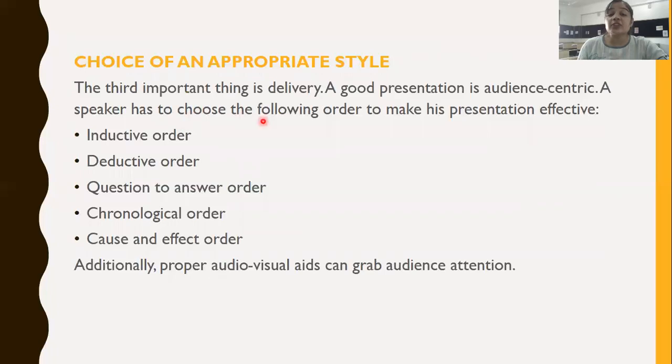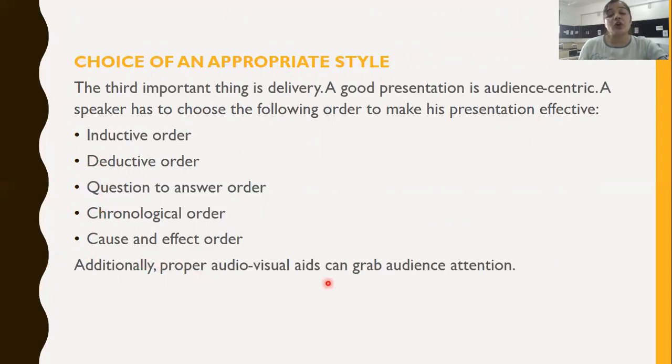A speaker has to choose the following order to make his presentation effective. It could be inductive order, deductive order, question to answer order, chronological order, cause and effect order. Any order that you choose should be as per your content and audience. So then you decide your order.